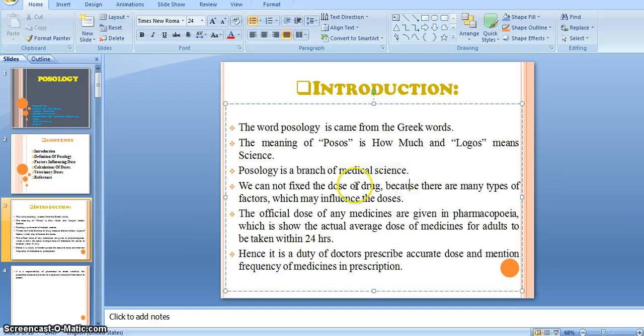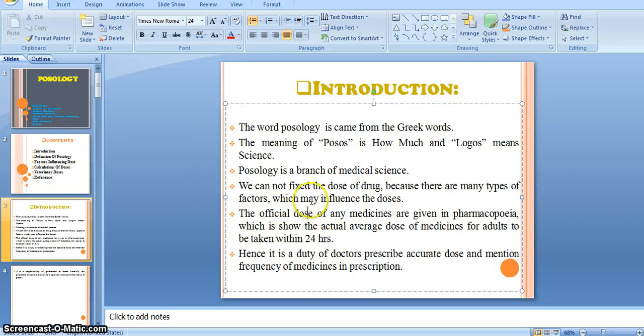We cannot fix the dose of a drug because there are many types of factors which may influence the doses. This sentence means that we can't fix the same dose for all kinds of people or patients, right? They include children, then adults, then elder patients. Patients are mainly categorized into three parts: children, adult and elder patient.